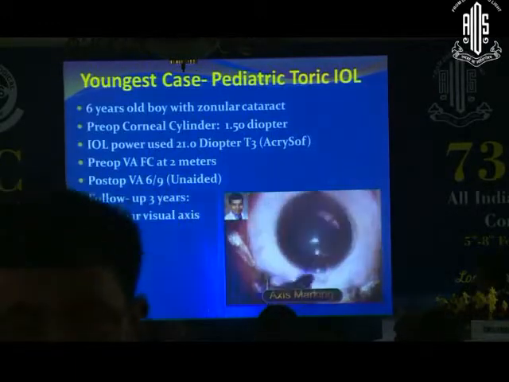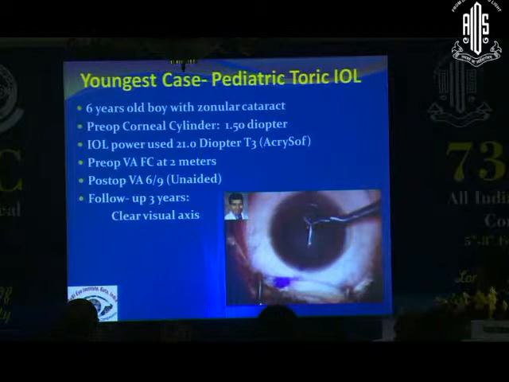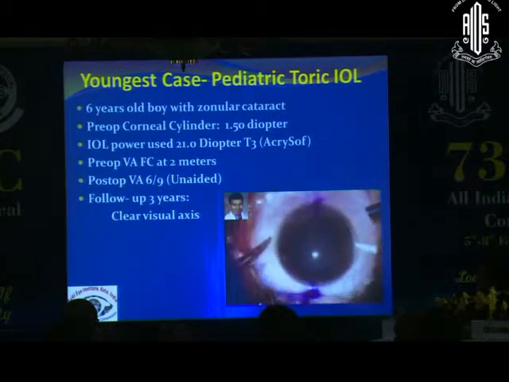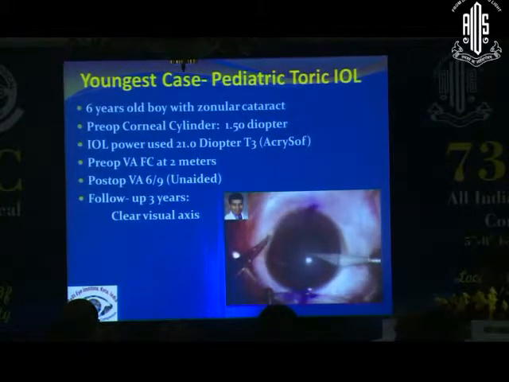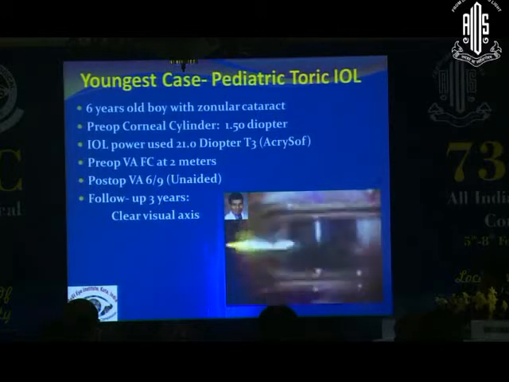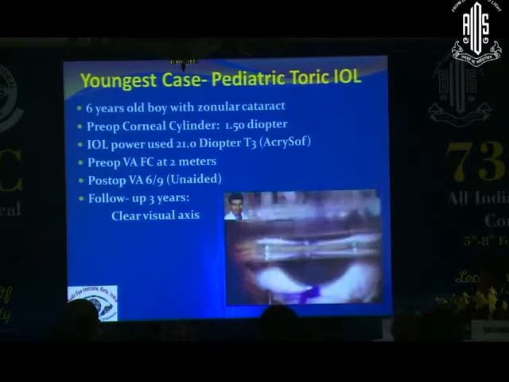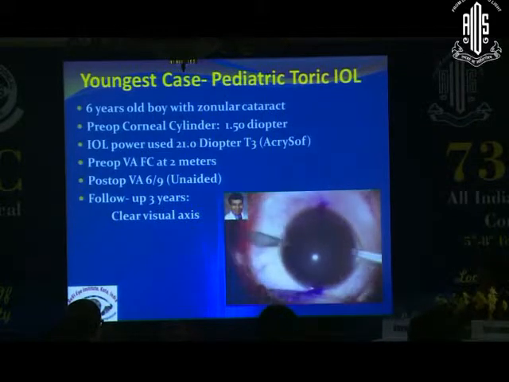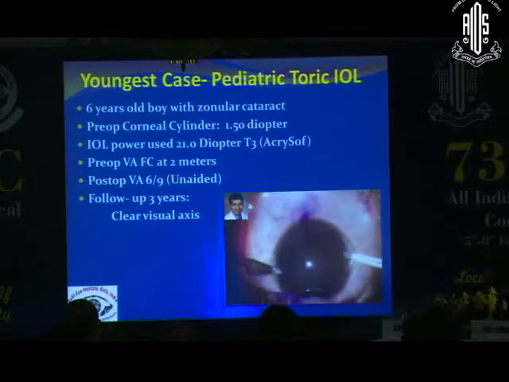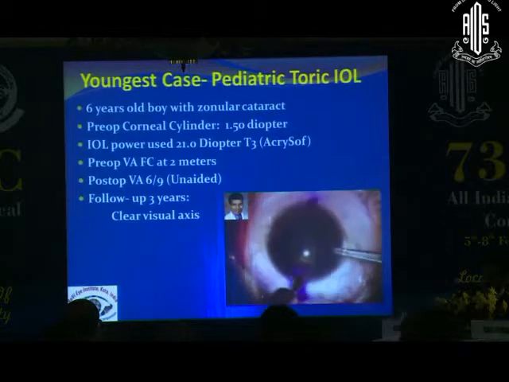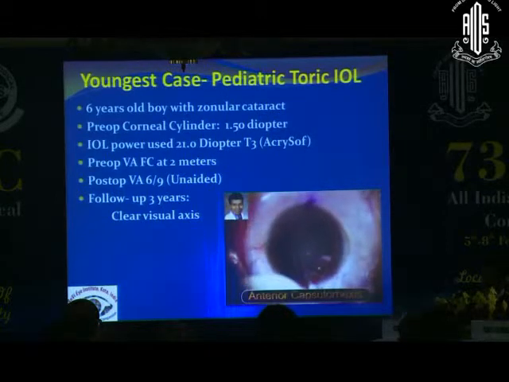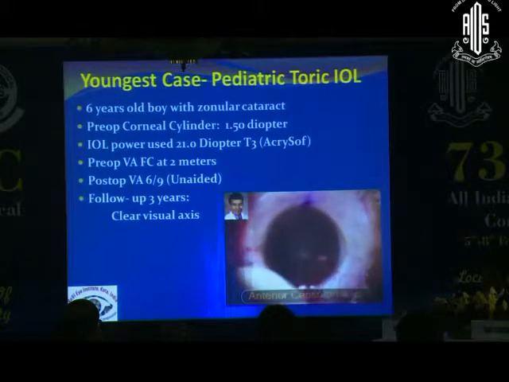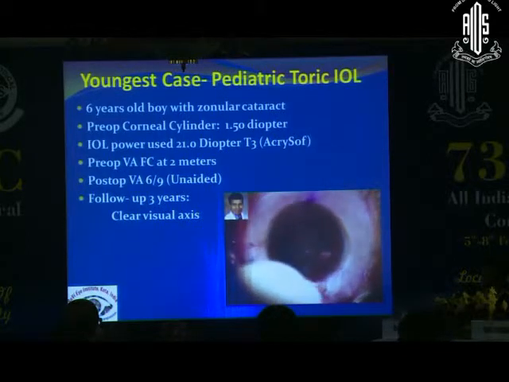Our youngest case was a 6-year-old child with a congenital cataract, and in this case the pre-op cylinder was 1.5 diopter. We used the AcrySof toric lens, T3 model, and the visual outcome was excellent. He regained vision of 6/9 unaided, and so far after 3 years of follow-up there is no PCO. So he maintains a clear visual axis.